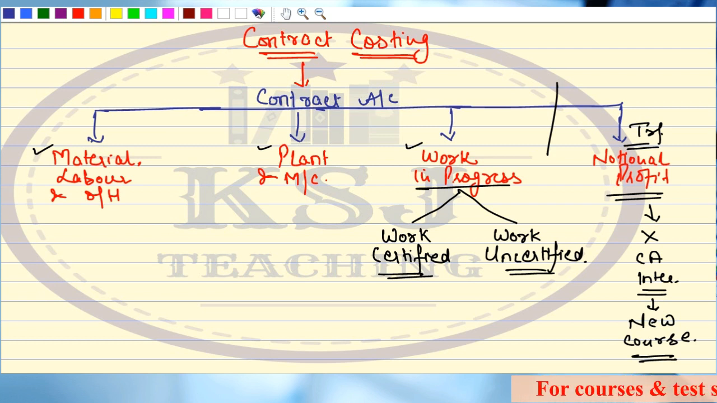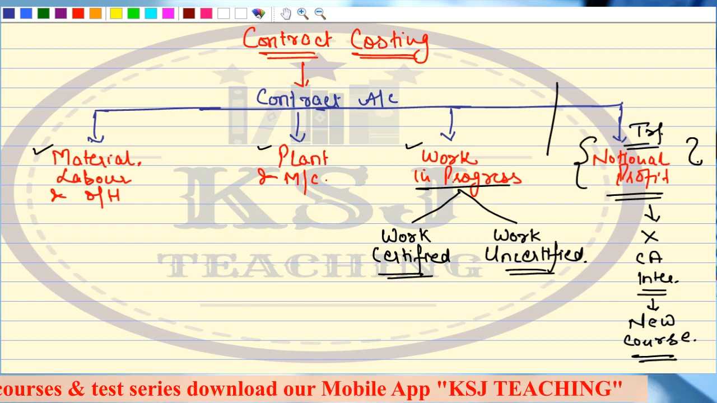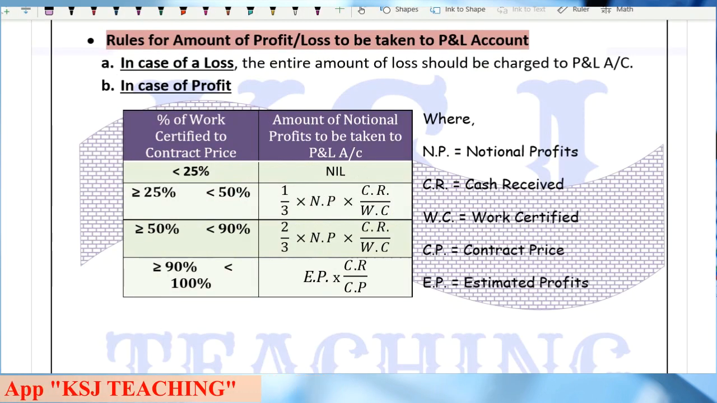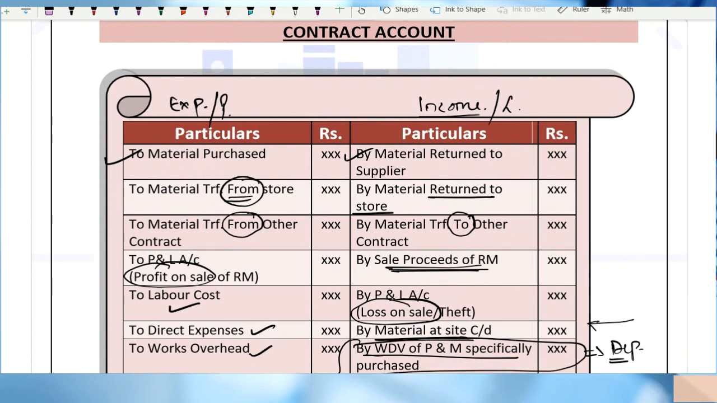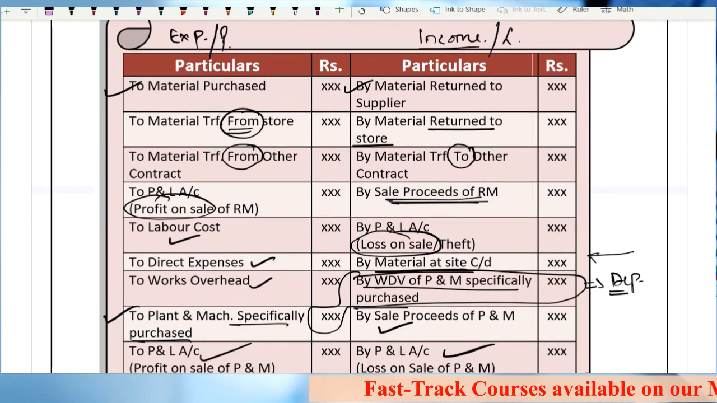But we have a large audience, sir. We are not restricted to only CA intermediate students, so we will be covering this notional profit part in this lecture, right? Now we have studied the contract account. This is the contract account that we have studied. All those who have the books, open your books, page number 11.6.